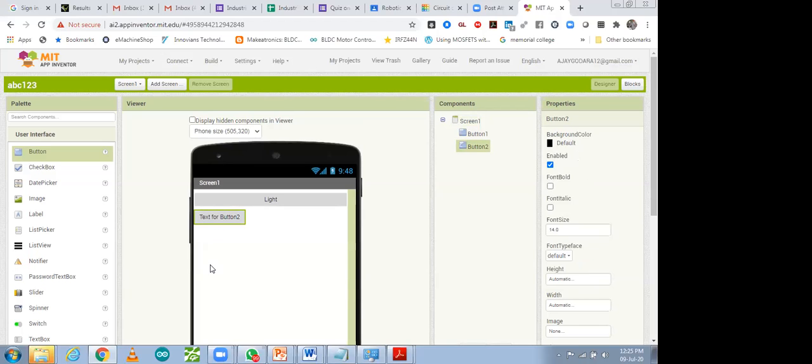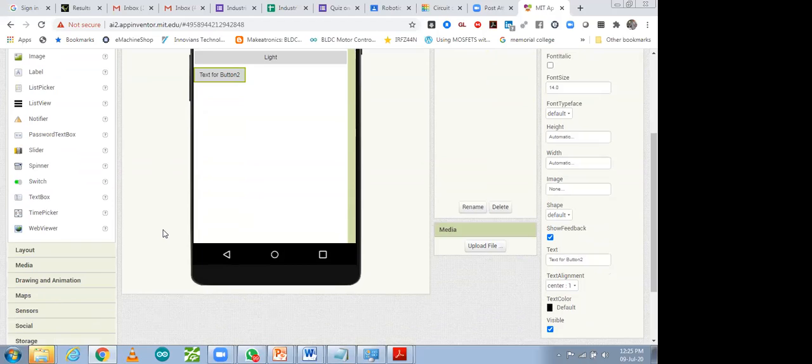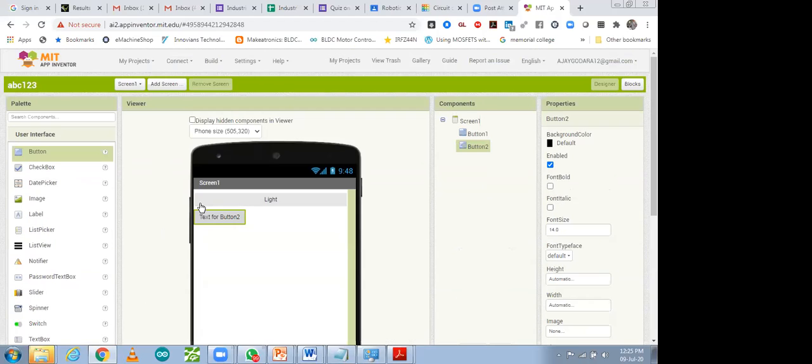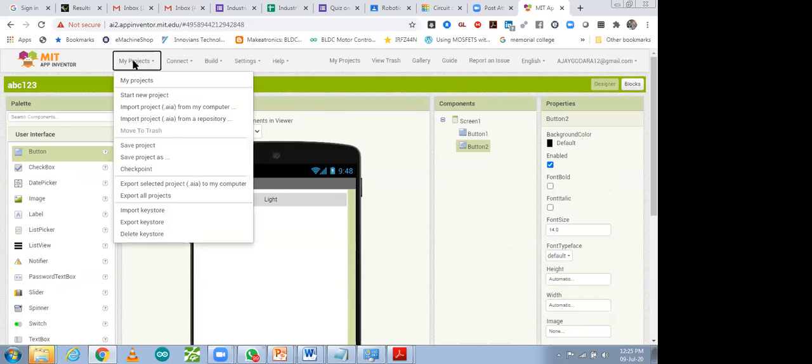If you are willing to know about it in more detail, then only I will tell you. Otherwise, I will leave it for you. You can try it on your own, and you can make many apps with the help of that. Like if any app you want to make for text to speech, that also you can make. So a few more projects I'm going to share with you.